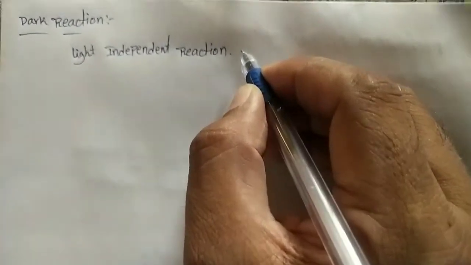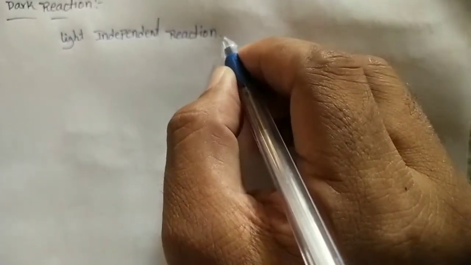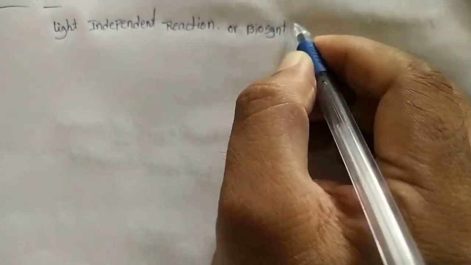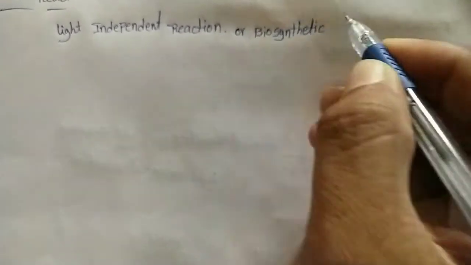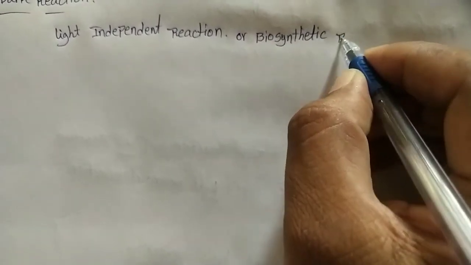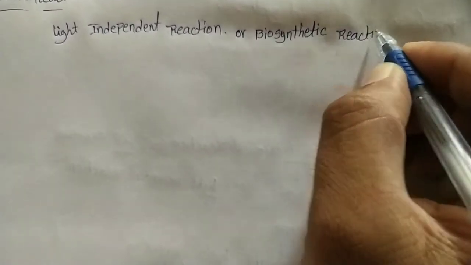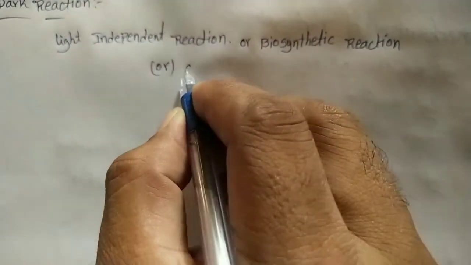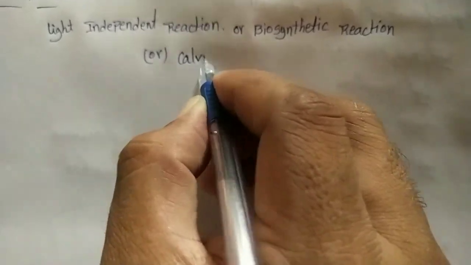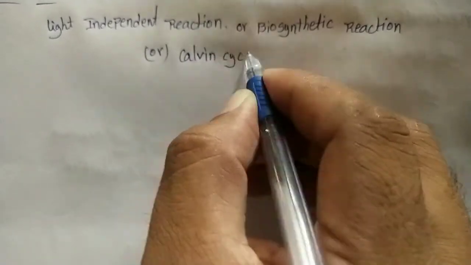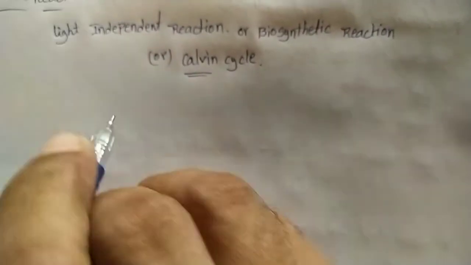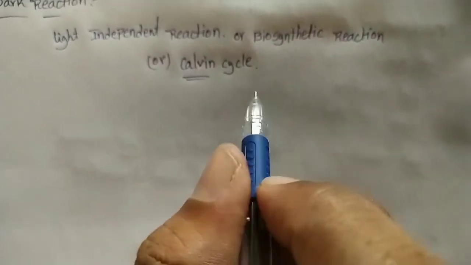The dark reaction is also known as the biosynthetic reaction, or it can be called the Calvin cycle. Why? Because the scientist Calvin described the dark reaction. That's why it is known as the Calvin cycle.